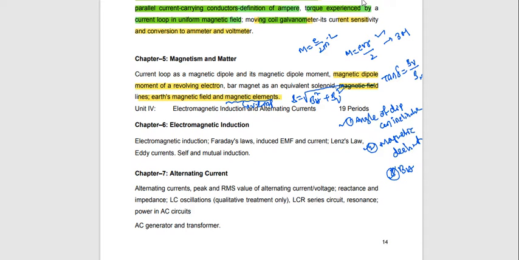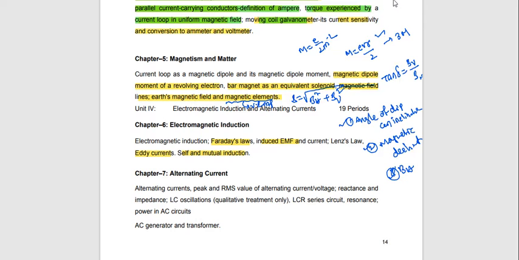A bar magnet is equivalent to a solenoid. This is also a one-time repeated question. Next, we will continue with the next chapter, electromagnetic induction. In electromagnetic induction: Faraday's laws, induced EMF formula derivation, eddy currents are important, and self-induction and mutual induction. In this also you have to read every topic, it is better.